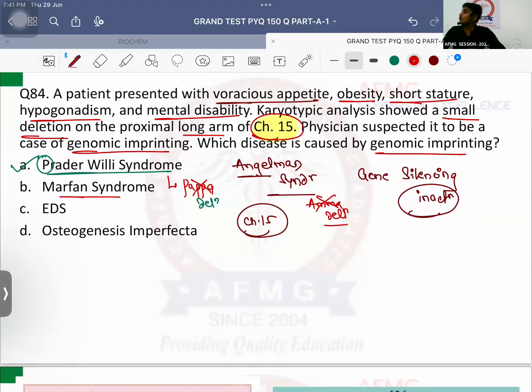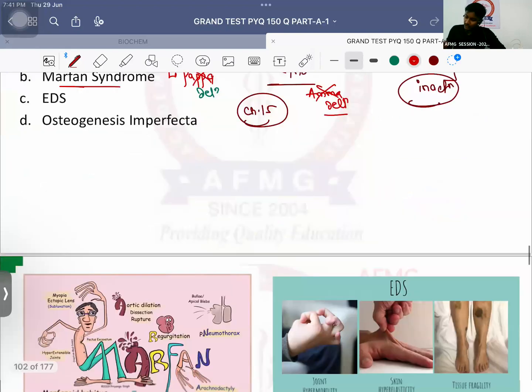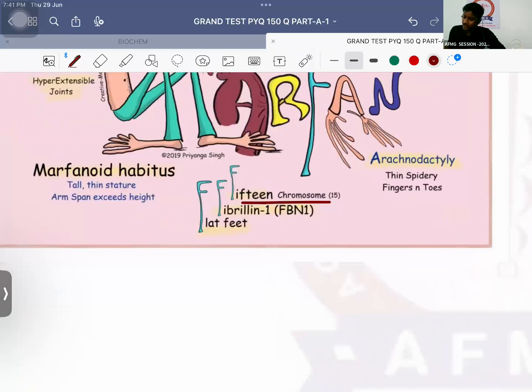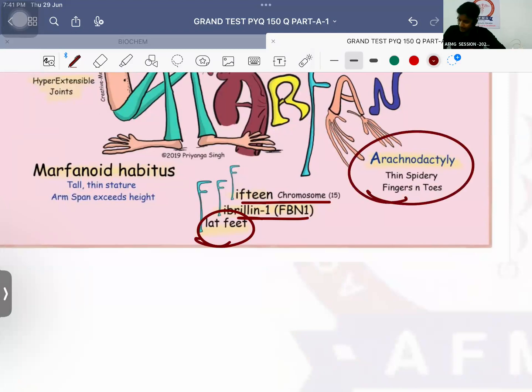Marfan syndrome is also due to chromosome number 15. Important. What are the features of Marfan syndrome? It is due to chromosome number 15. Which gene mutation? Fibrillin 1 gene mutation. There is flat feet, that is nothing else but pes planus. Long, slender fingers are called arachnodactyly.